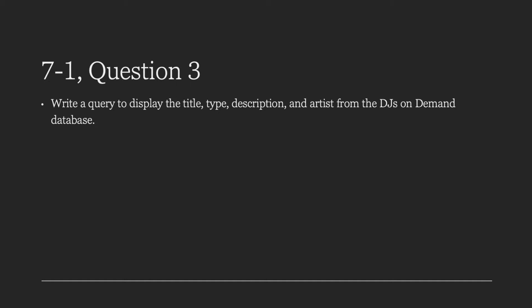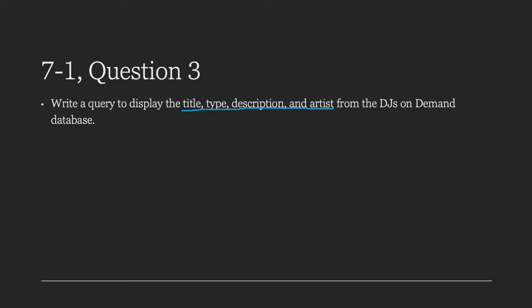And the question says, write a query to display the title, type, description, and artist from the DJs On Demand database. So this gives us some pretty basic information, and the query that we write isn't going to be super complicated. It's going to be like the queries that we were writing in the beginning of this part of the course. So it tells us exactly what we need to know. We need to be displaying the title and the type and the description and the artist. And it tells us to use the DJs On Demand database.